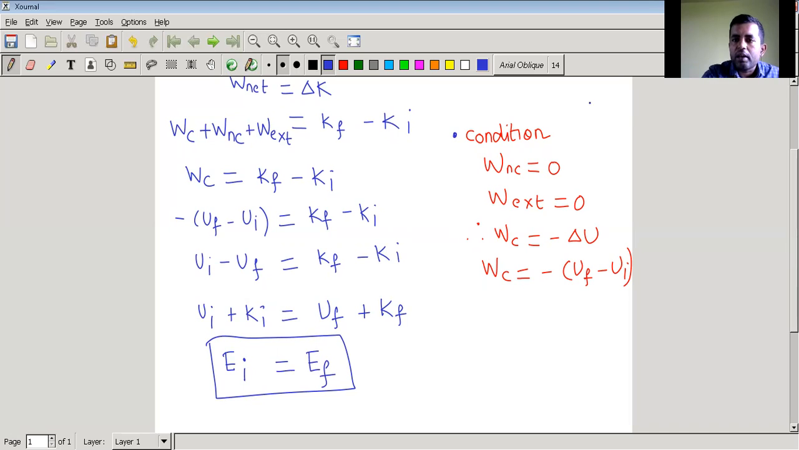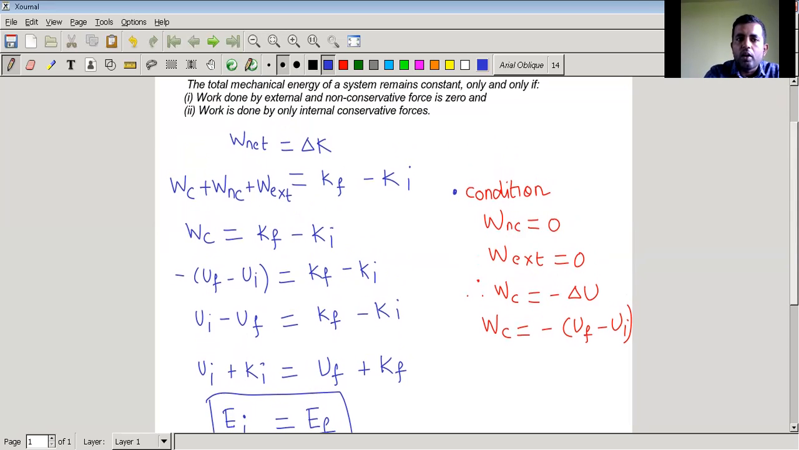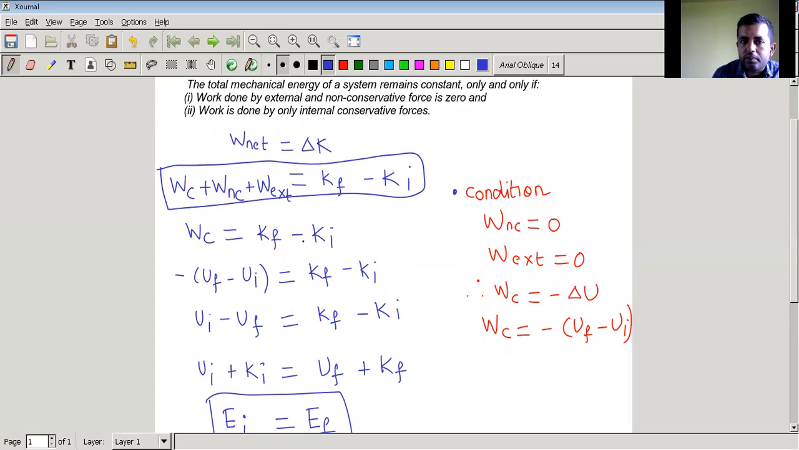Now remember one catch here: this work energy theorem can be applied to any scenario, whether there is friction or not. But this conservation of mechanical energy is going to be applied only when these two conditions are met. Now in the next video, we are going to take some examples of it.